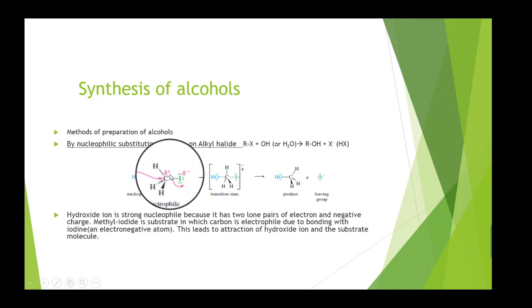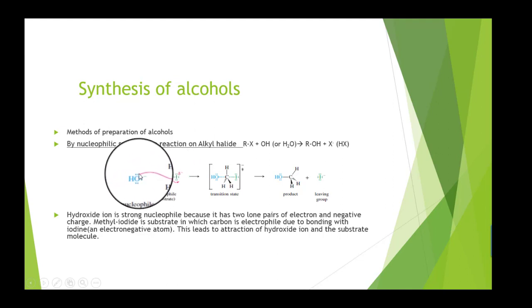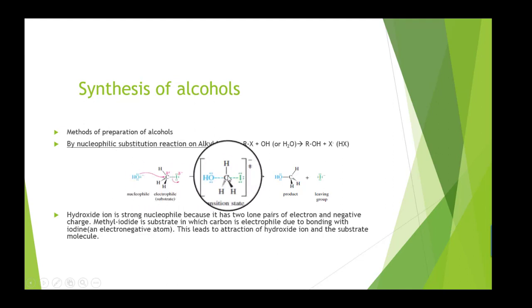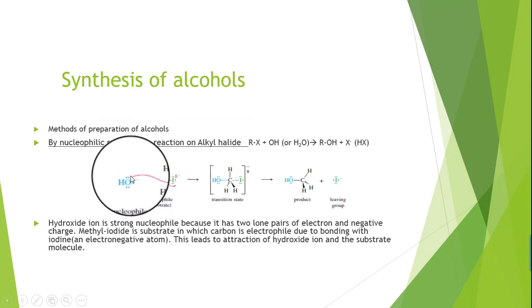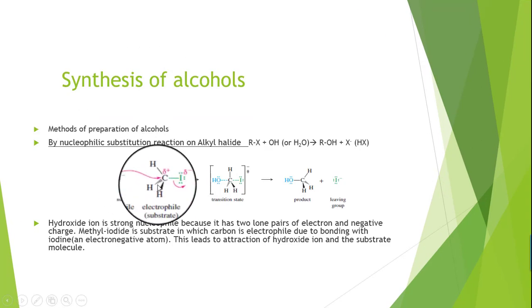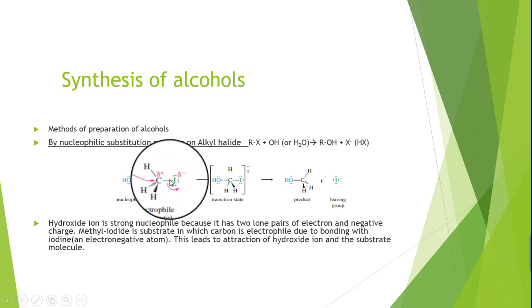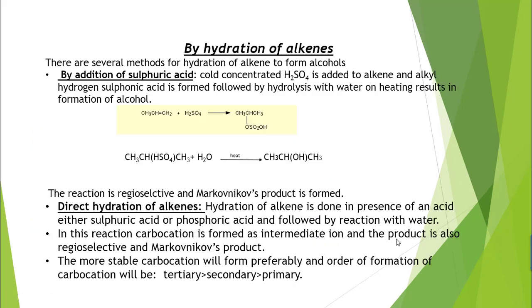So this carbon atom will be attacked by a nucleophile, and in the next step, as I have explained, the transition state forms. This deficiency of electrons on the carbon atom was the basis for this reaction.